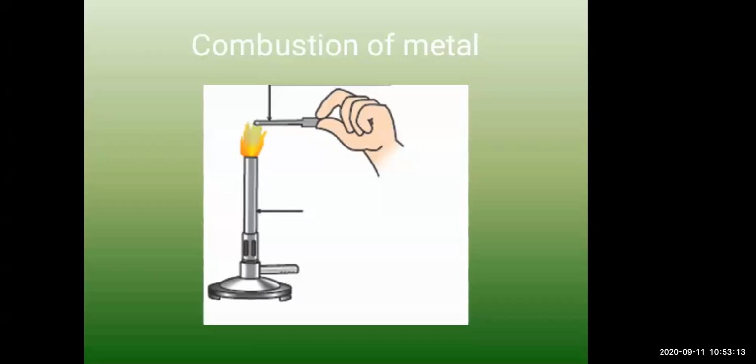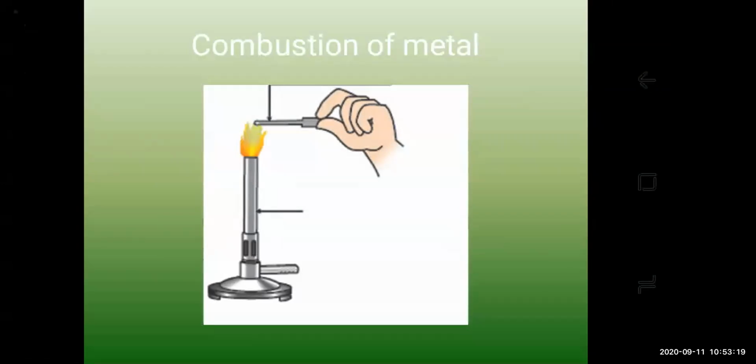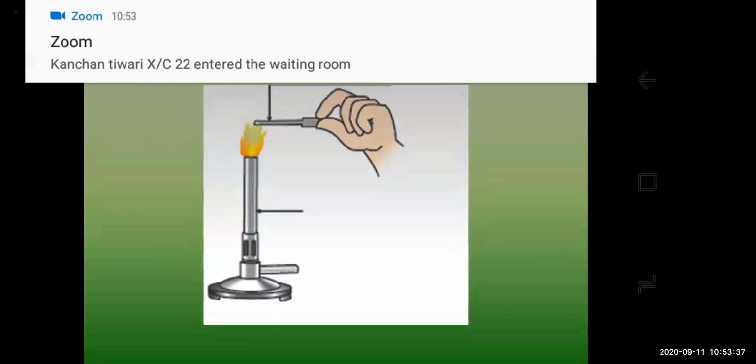combustion of metal. Okay, what is meant by combustion of metal, right? Now for this, there is a short activity for you students. You have to take pair of tongs or spatula, knife, burner, etc. And the chemicals needed are samples of aluminium, copper, iron, lead, magnesium, zinc, and sodium. Any one of these samples you can take.